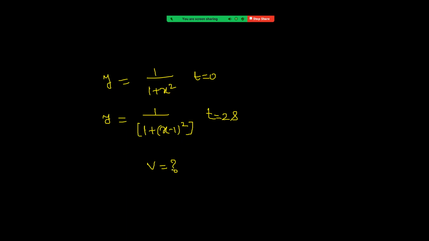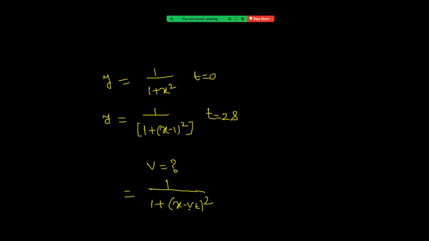So whenever a function represents a wave, it should be of the form x minus vt. I am repeating. Whenever a function represents a wave, it must be of the form x minus vt. That means this can be written as 1 upon 1 plus x minus vt whole square, right?